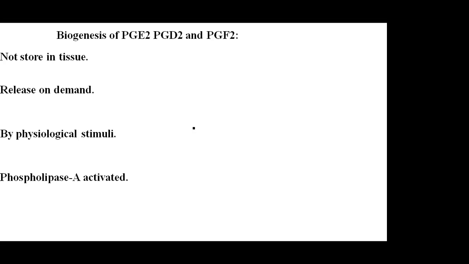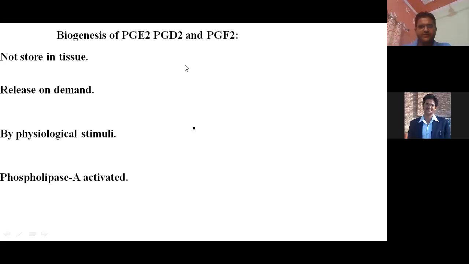Now after that, the next point is about biogenesis. So what about biogenesis? As I already told, if we talk about biogenesis, it means we are talking about how different types of prostaglandins are synthesized inside our body from normal compounds inside our body. So the point is, if your body wants prostaglandin, then different types of prostaglandin are made automatically, by different types of machinery inside our body, right?